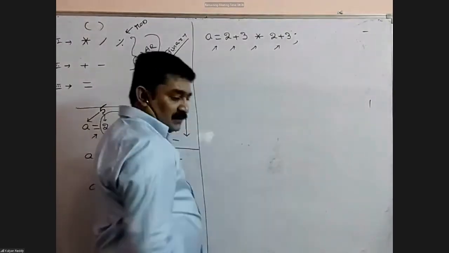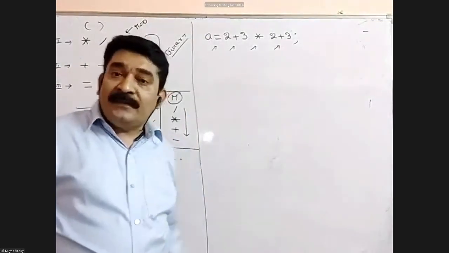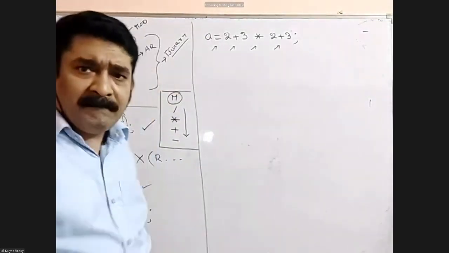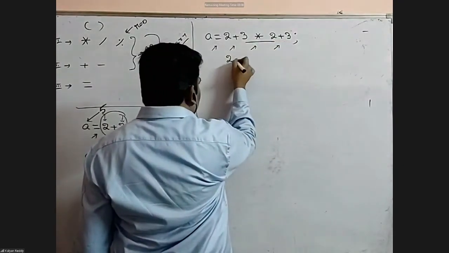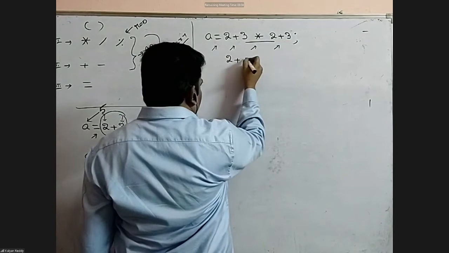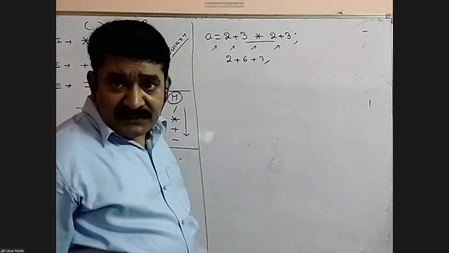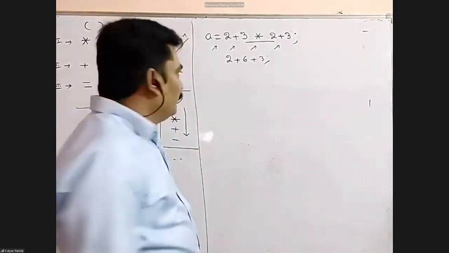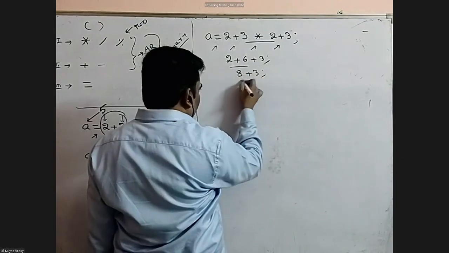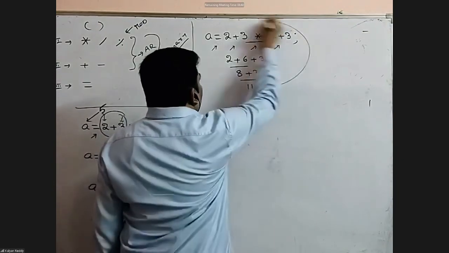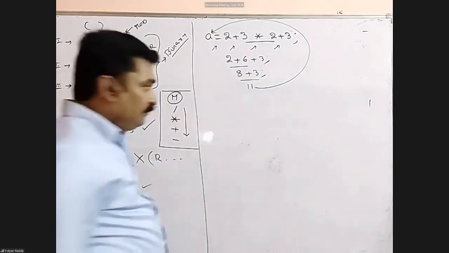Come here. In this expression, the total number of operators is 4. Among these 4, high priority goes to multiplication. So the expression is internally replaced like this: 2 plus 3 into 2 becomes 6, so 2 plus 6 plus 3. Plus has the same priority, so the execution flow is left to right. First 2 plus 6 is replaced with 8, 8 plus 3 is replaced with 11. Now the last written value 11 is assigned here. The value of A is 11.